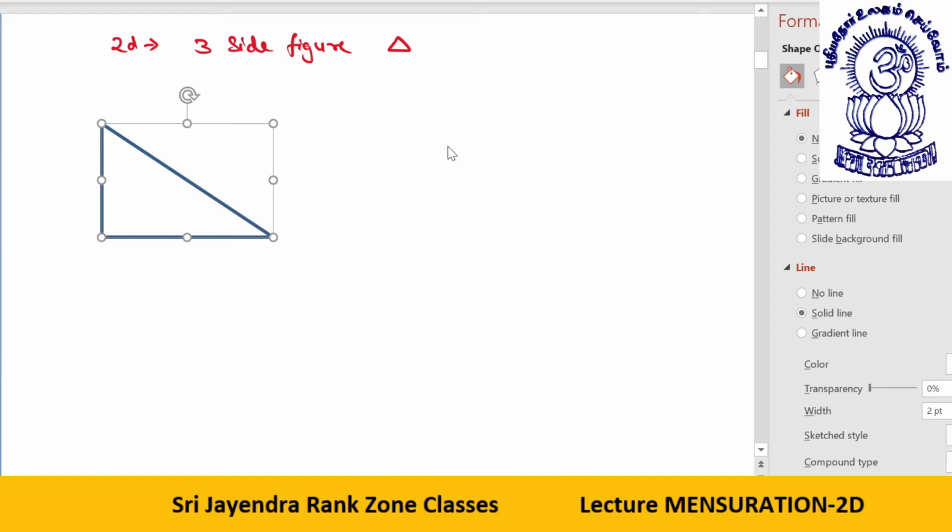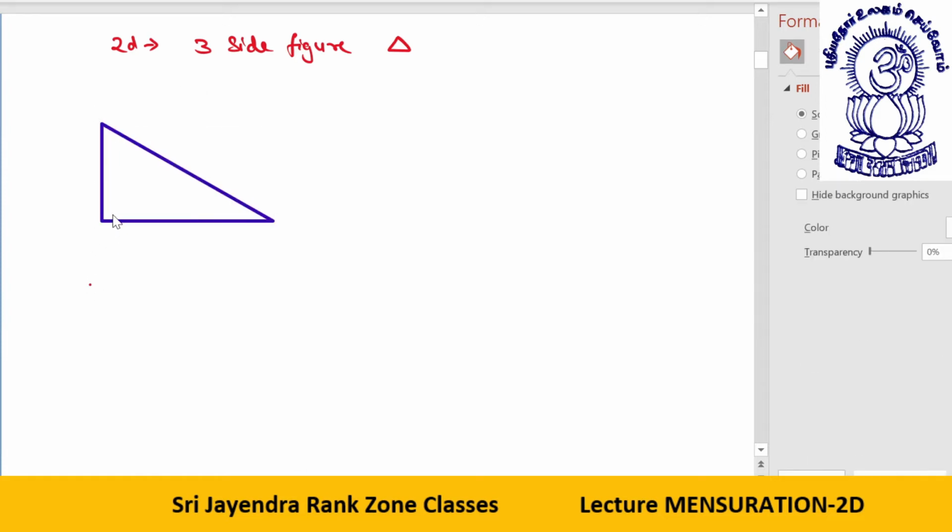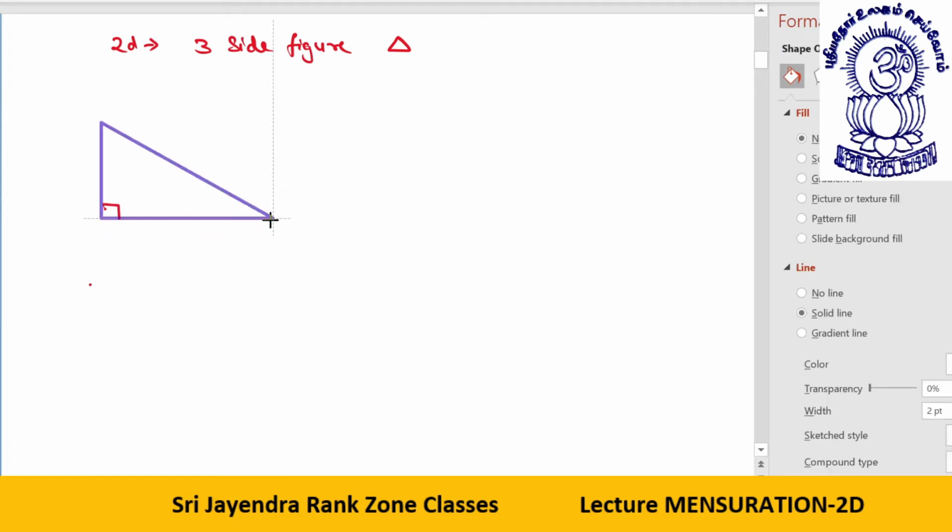Okay, so here you have a triangle. This is a right angle triangle. I think I should decrease the size so that I can explain more things to you in this limited space.